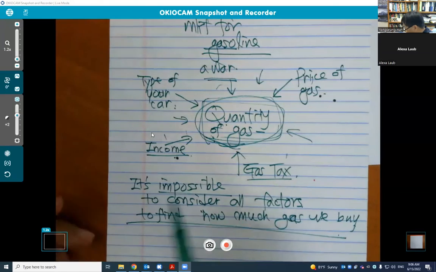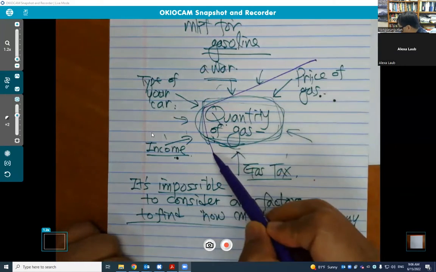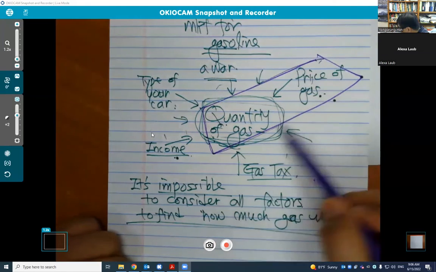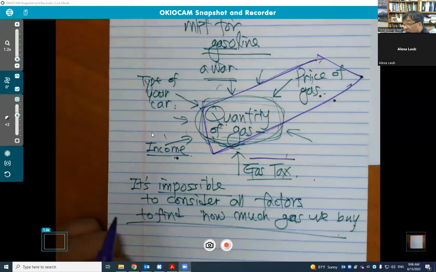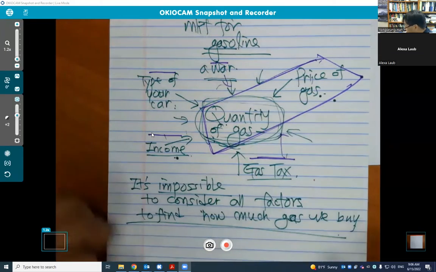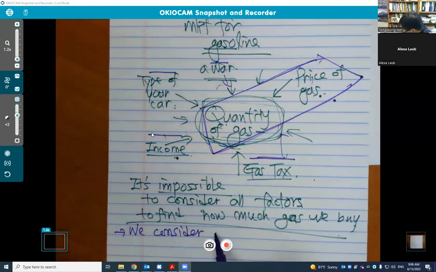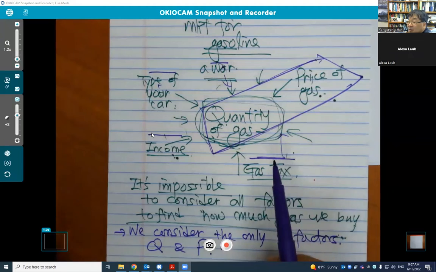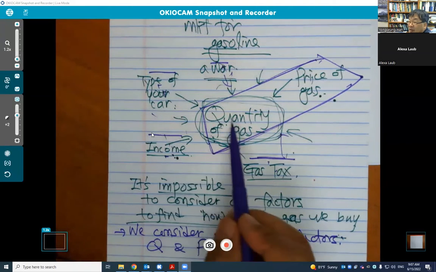So since it is impossible, what we usually do is consider only these two factors, the quantity of gas and the price of gas. We only consider these while we assume that all other factors do not affect the relation, that is, they are constant. What about the others? The other factors, we assume, do not affect this relation.